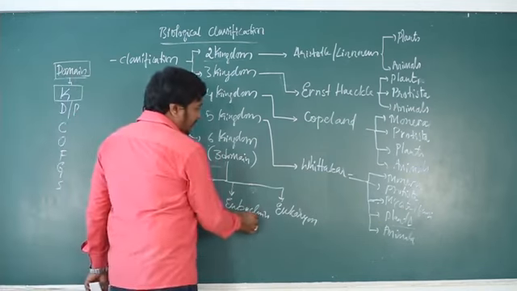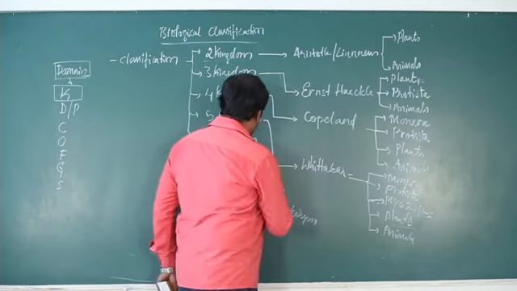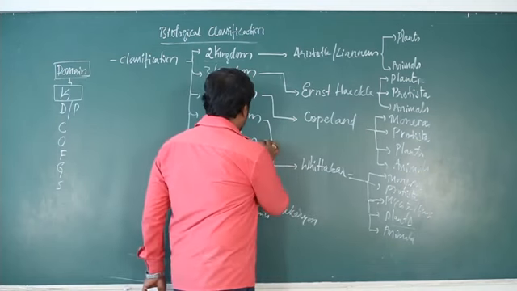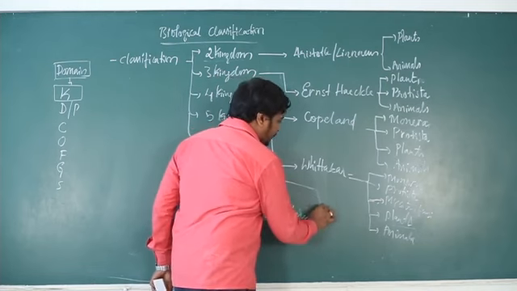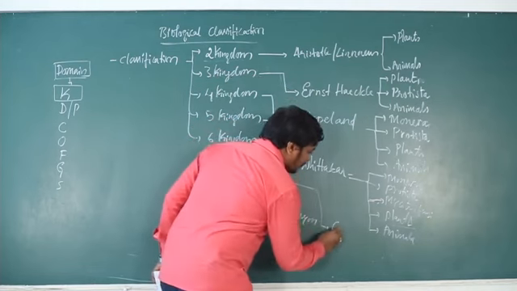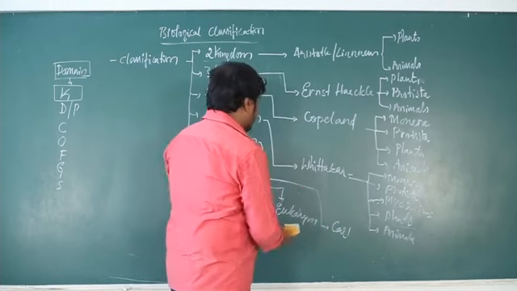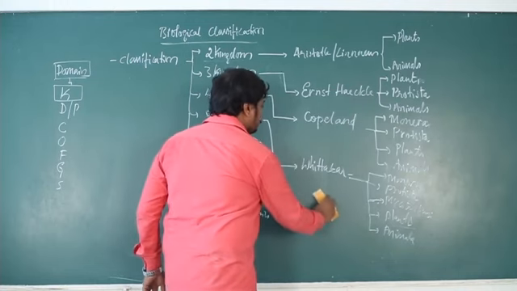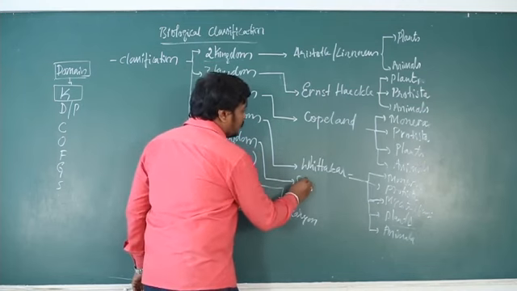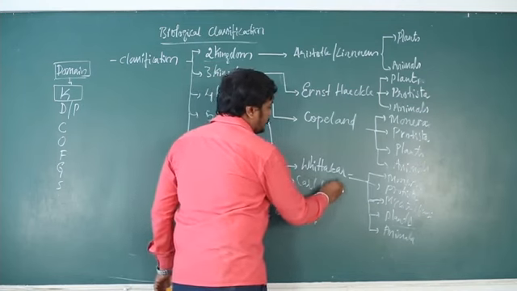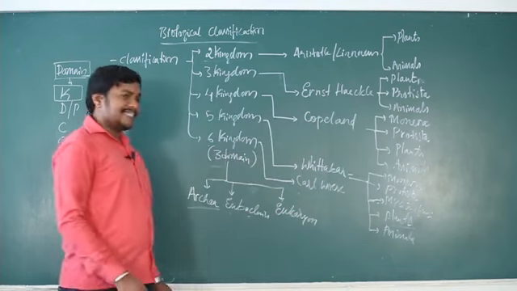So simply what he did, that 3 domain, let me write, 6 kingdom classification. It was proposed by Carlos. Carlos proposed a 6 kingdom classification.